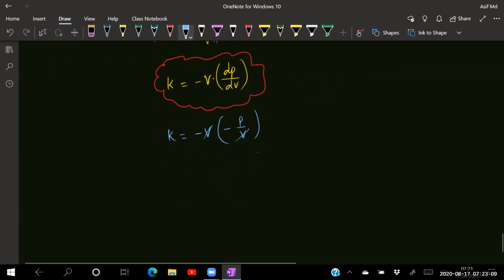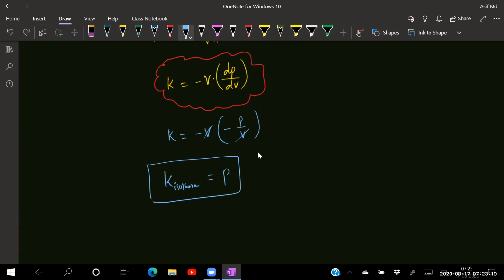So the isothermal bulk modulus, K isothermal, is equal to minus of minus, it becomes P. So it is equal to pressure. Isothermal bulk modulus is equal to pressure.